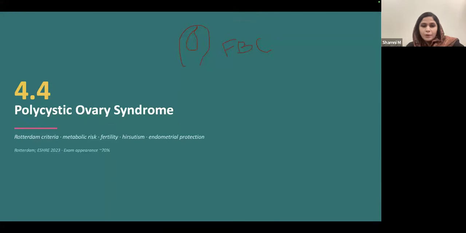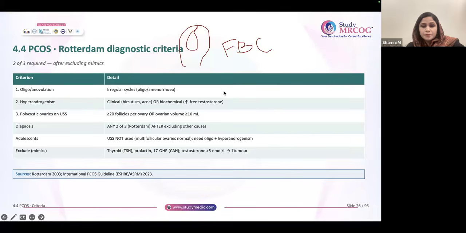Okay, now some important points with regards to PCOS. So all of you must be knowing that the PCOS term has changed now. It has become polyendocrine metabolic ovarian syndrome. So basically you should know about the Rotterdam criteria. So 2 of the 3 is required.